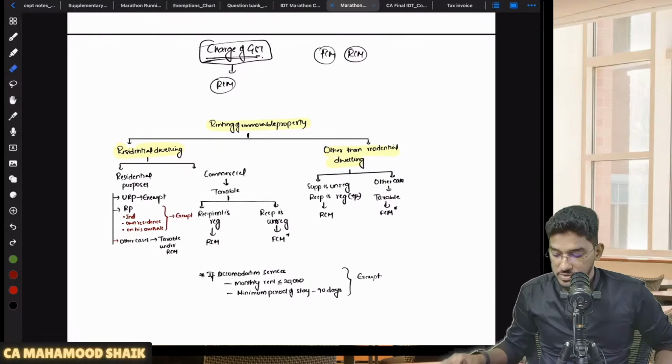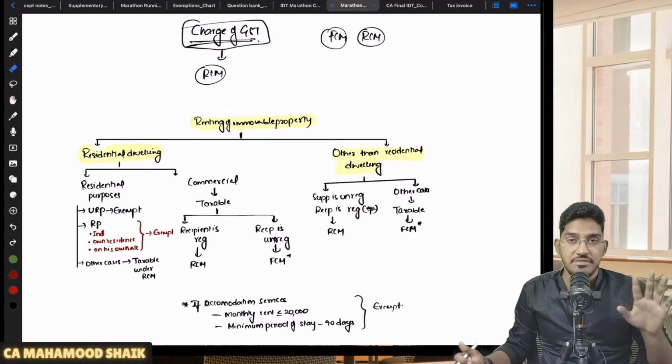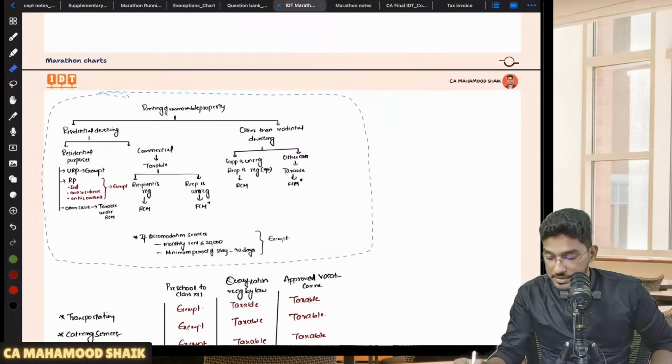Okay. Right. So this is what regarding renting of immobile property. Along with this point, I have clarified the exemptions also. So everything we have covered in one single chart. Right. So let us come back.